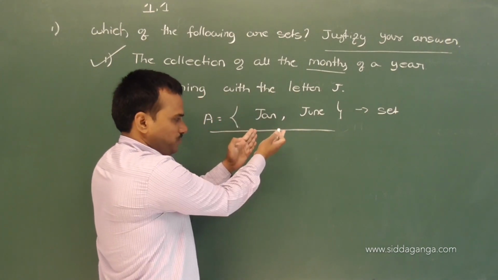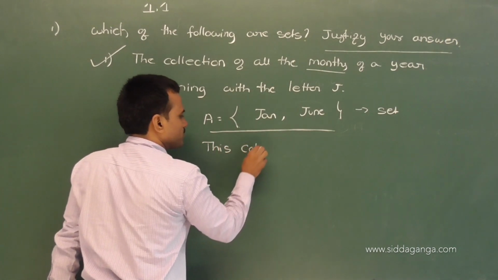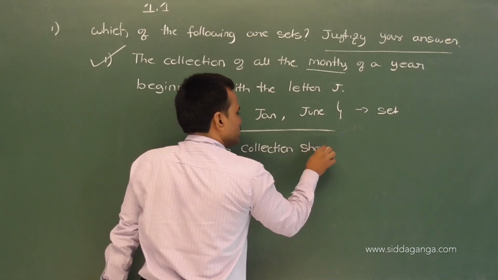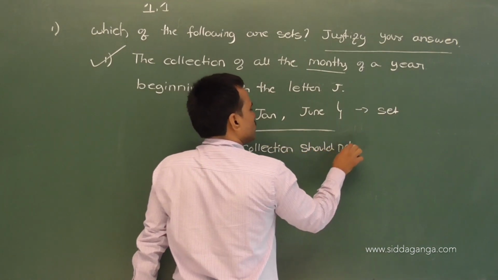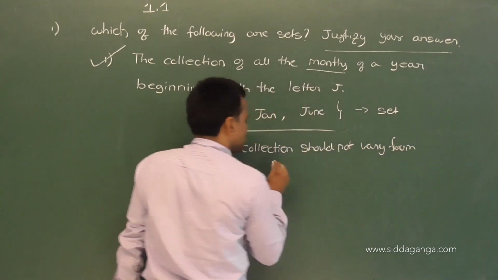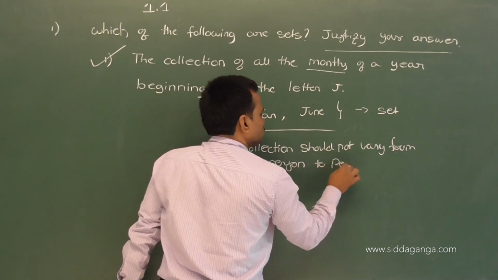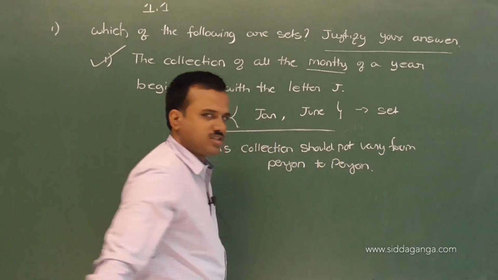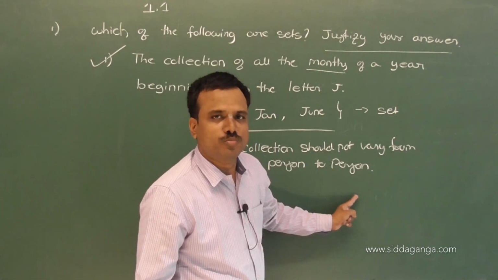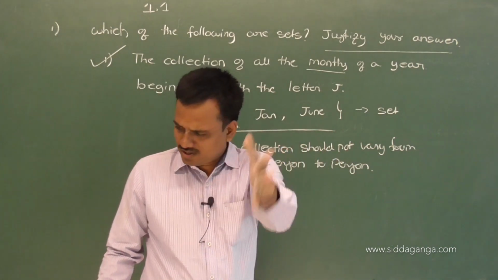This collection should not vary from person to person. That's why we call it a set. Is it clear? Next problem.